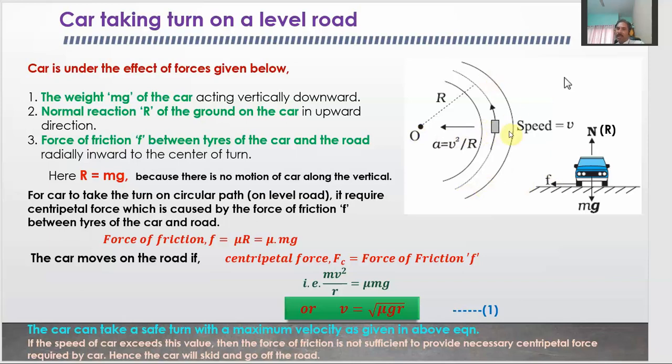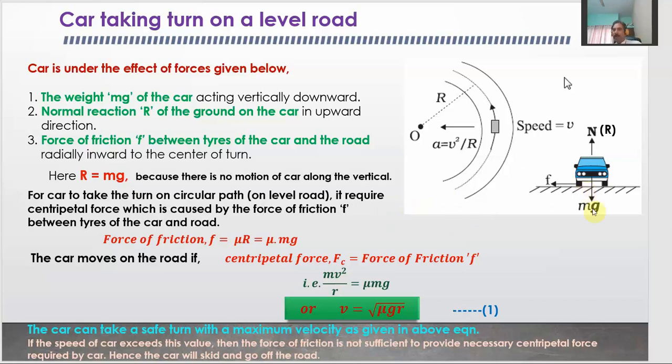The frictional force always acts towards the center of the turn. Whenever a car takes a turn, it will feel a force in the outward direction due to inertia of direction. Due to that, the car would have moved out of the road in a radially outward direction, but due to this friction force, the car keeps moving on the level road over the circular turn. So this frictional force always acts towards the center of the turn on the road. This is how the force of friction acts over the car whenever it takes a turn on the level road. These are the three forces under the effect of which this car is moving.